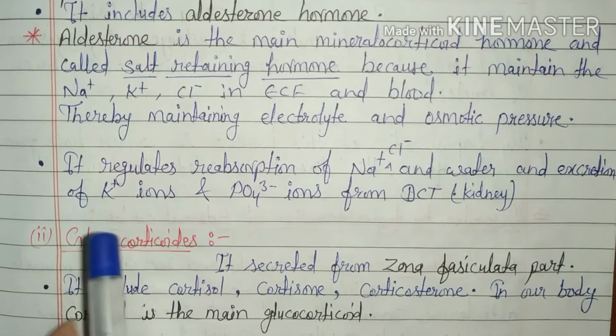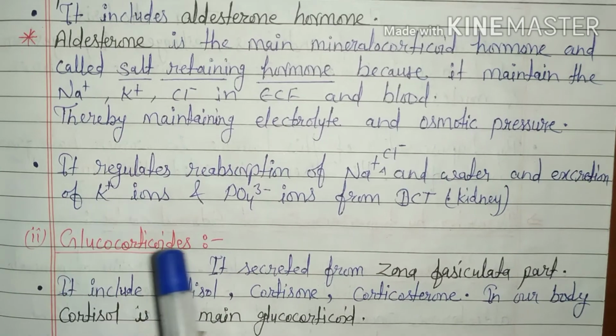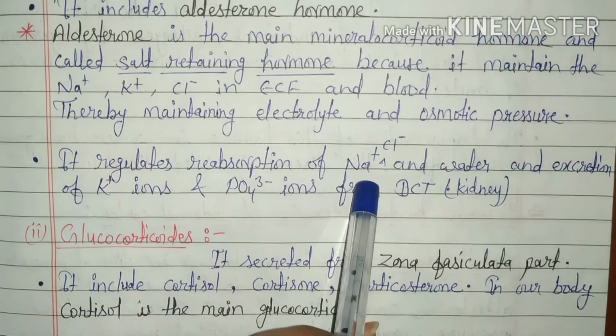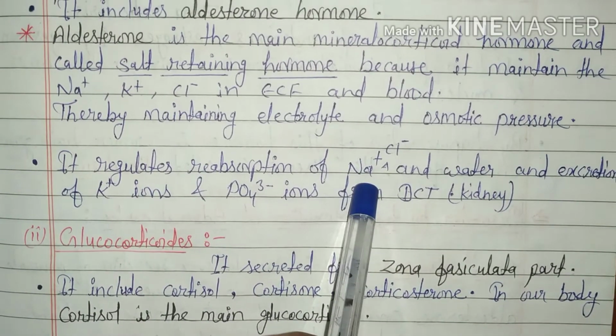It means the function of aldosterone is maintaining the sodium and chloride ions concentration in the blood. So, it stimulates the PCT of the nephron to reabsorb sodium and chloride ions.